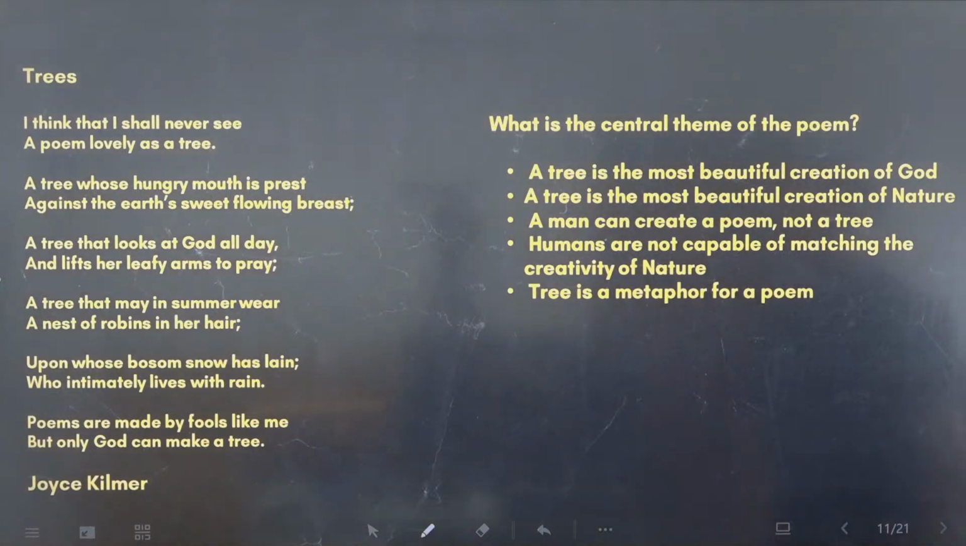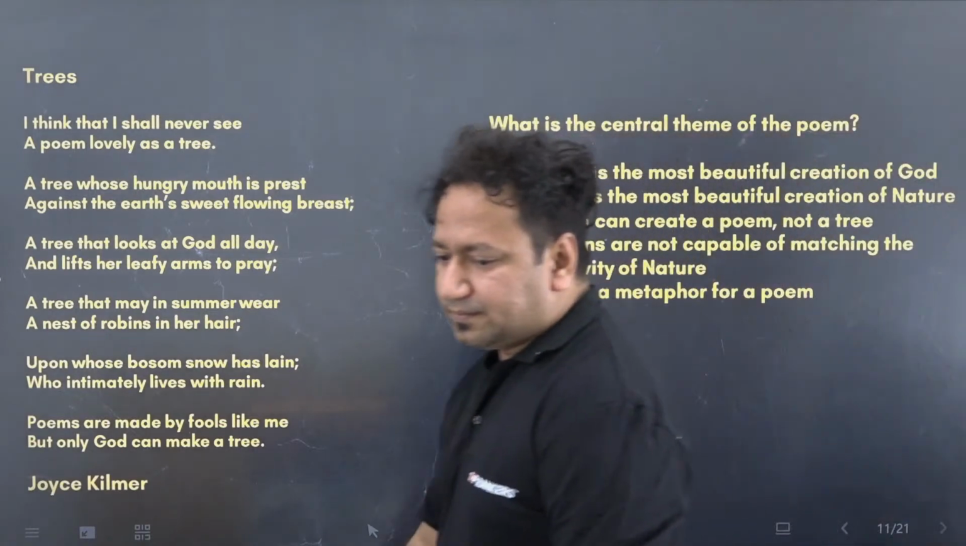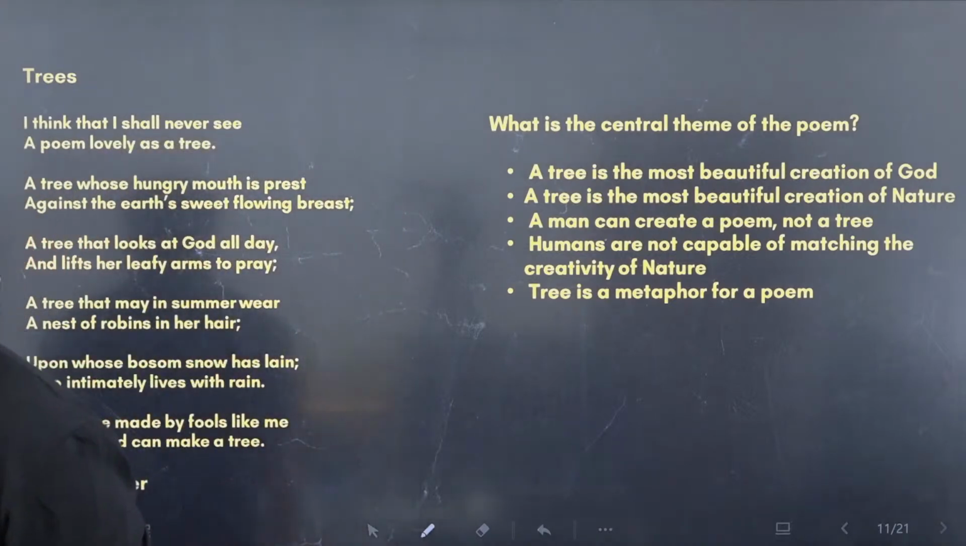Here comes the first question. What is the central theme of the poem? In that, we have five options. The first is, a tree is the most beautiful creation of God. Second, a tree is the most beautiful creation of nature. Third, a man can create a poem, not a tree. Fourth, humans are not capable of matching the creativity of nature. Five, tree is a metaphor for a poem. Right, Moksh? It's a very beautiful poem.